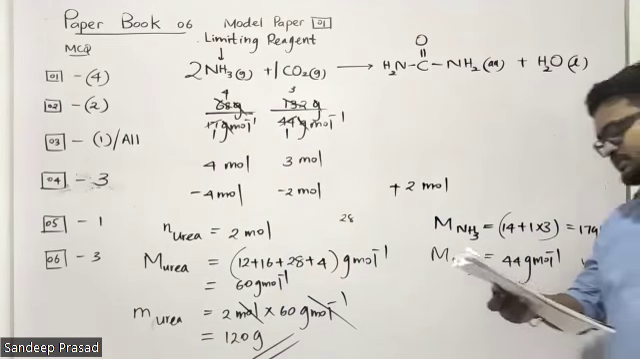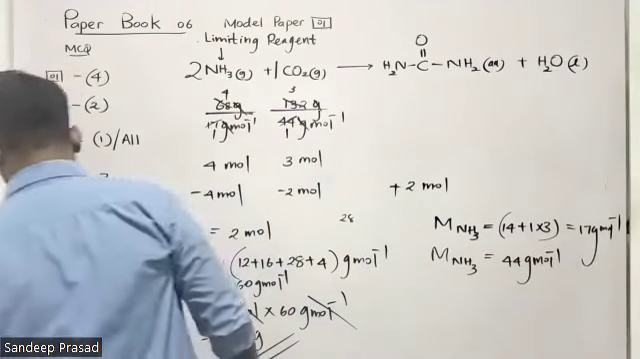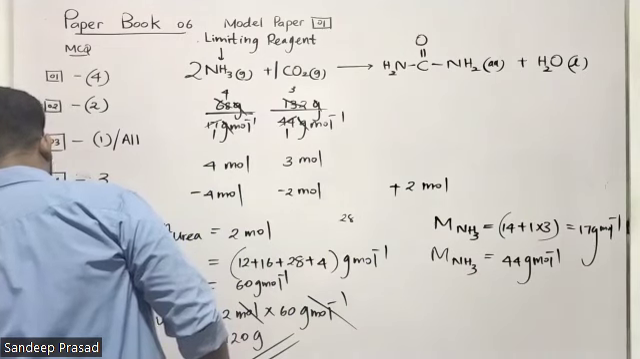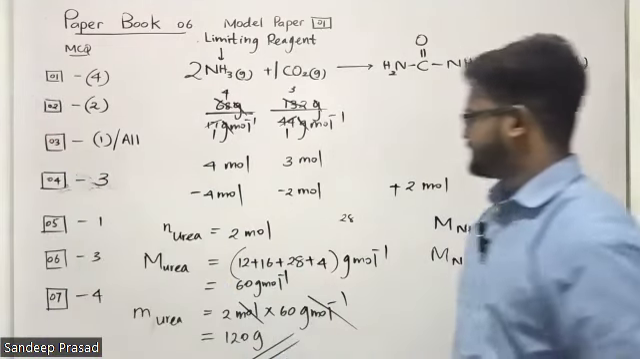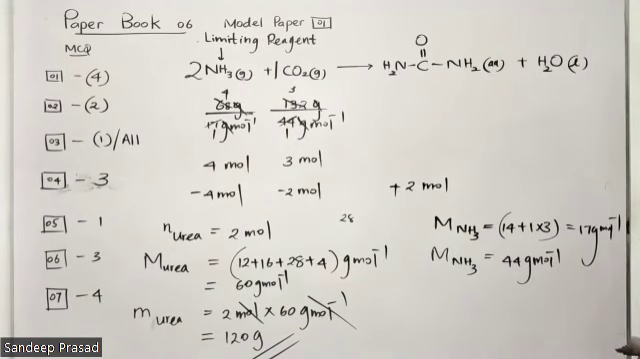So for question number 7, the answer is the 4th option. Easy. So that's an easy calculation. It's not difficult, no?